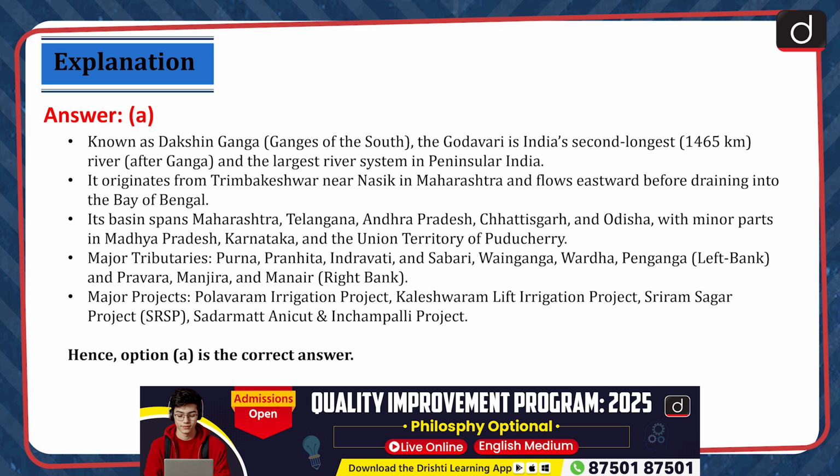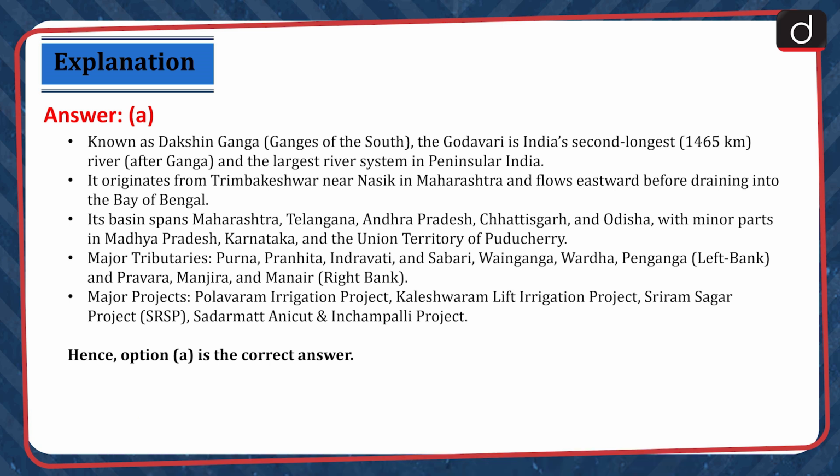Known as Dakshin Ganga, the Godavari is India's second longest river after Ganga and the largest river system in peninsular India. It originates from Trimbakeshwar near Nasik in Maharashtra and flows eastward before draining into the Bay of Bengal. Its basin spans Maharashtra, Telangana, Andhra Pradesh, Chhattisgarh and Odisha, with minor parts in Madhya Pradesh, Karnataka, and Union Territory of Puducherry.